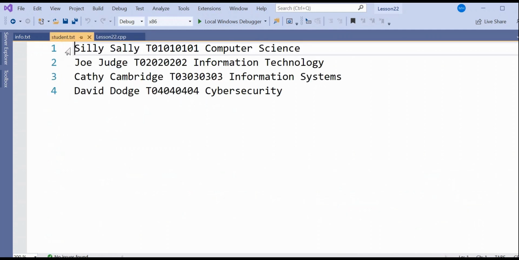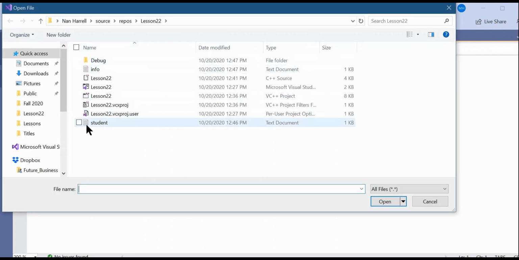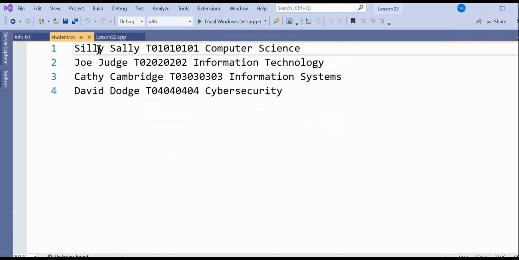student, and I created Silly Sally, and I gave her a T number, and her major's computer science. And Joe Judge, and I gave him a T number, and information technology is his major. And Kathy Cambridge and David Dodge. I made these up, obviously, with Notepad, and then I copied and pasted that file in here called student, okay? And that is my input file.